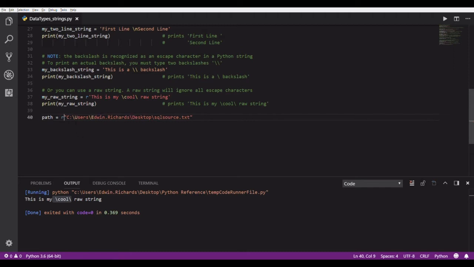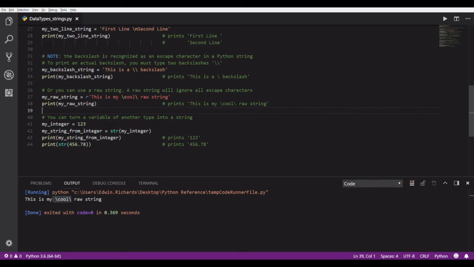But if you put this R in front of it, then you don't have to worry about going through and adding an extra backslash to each of those, which can be really tedious. Right, so you just add the little R for the raw string, and then Python knows to ignore all of those backslashes, the escape characters. Okay, so pretty simple. That can be real handy as well. I'm actually going to take out that line.